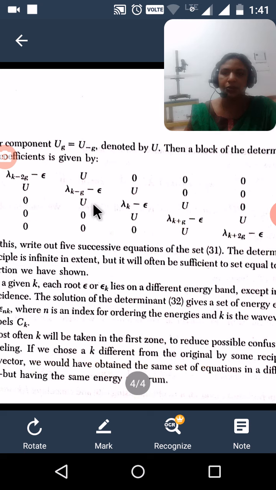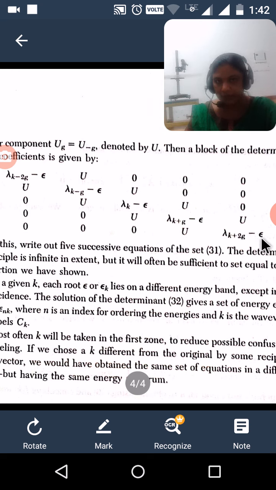Then 0, U, λ_k minus ε, and U_G equal to 0 there. Here the values of G are 0, 2G, minus 2G, G, minus G, and so on. In the third row we have 0, U, λ_k minus ε, U, 0. Then 0, 0, U, λ_{k plus G} minus ε, U. Then 0, 0, 0, U, λ_{k plus 2G} minus ε.